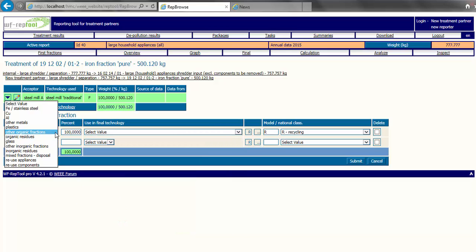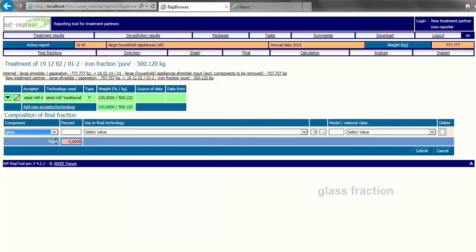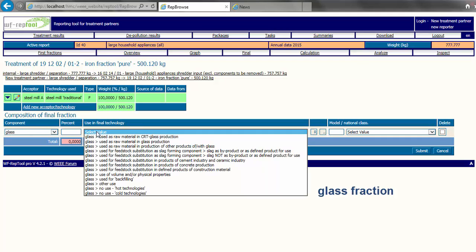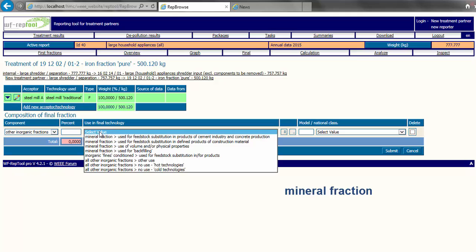Under the inorganic fractions, we do distinguish glass from other inorganic fractions. As an example, the operator has the target to separate glass, a glass fraction, for a dedicated use, or other inorganic fractions like minerals, stones, for any production of construction materials.